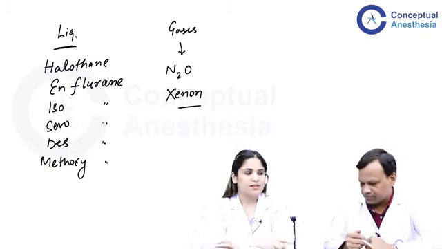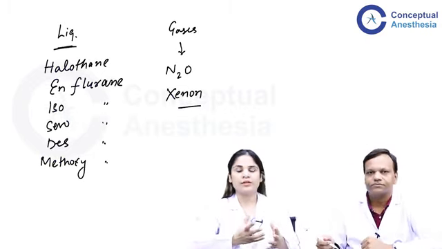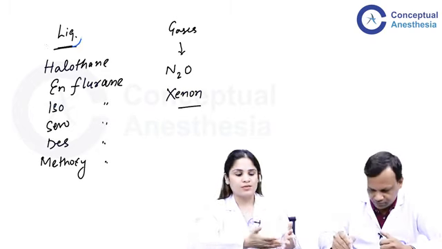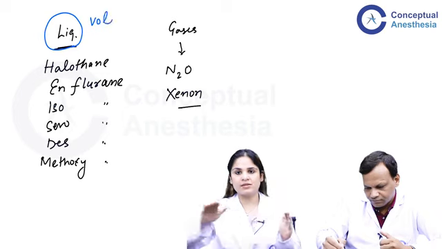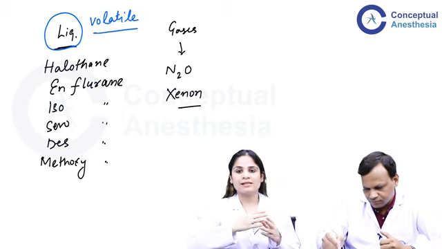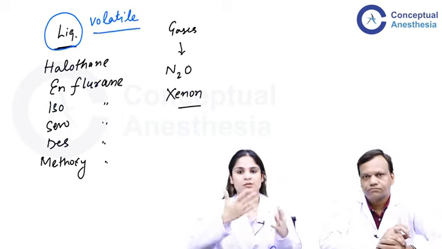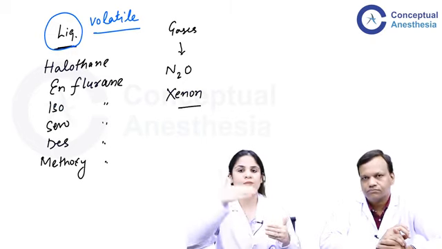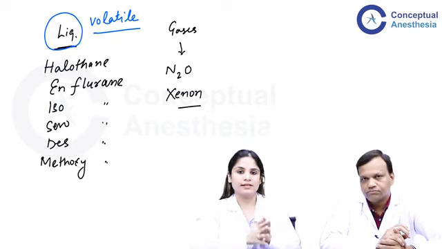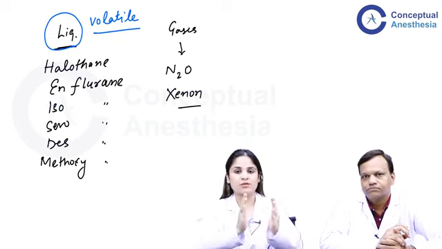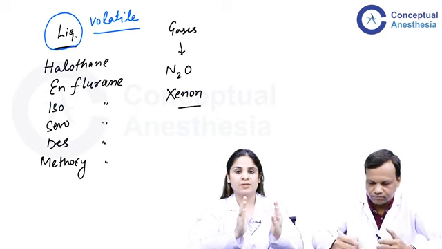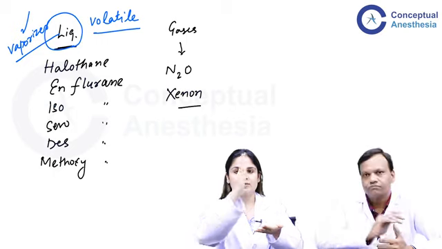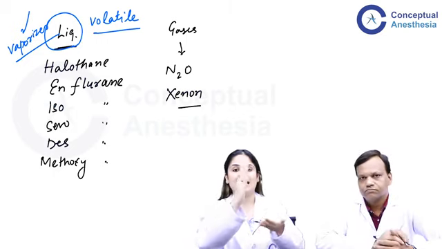Here you might think, how are you going to give liquid anesthetic agents inside the patient's endotracheal tube? As you know, this is used for giving maintenance of anesthesia, and we call these volatile anesthetic agents. Volatile means that they can change their state from liquid to vapor. We keep them in something called a vaporizer. In the vaporizer, the liquid anesthetic agent turns into vapors, and these vapors are then carried by the carrier gases.